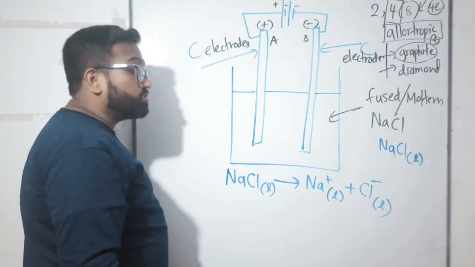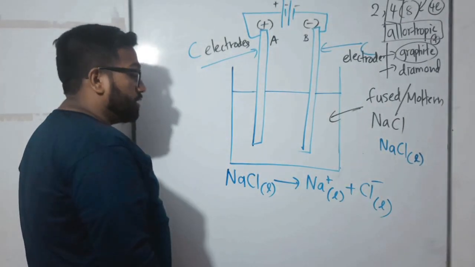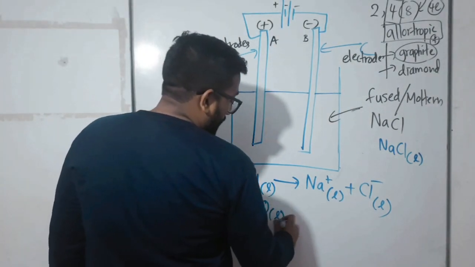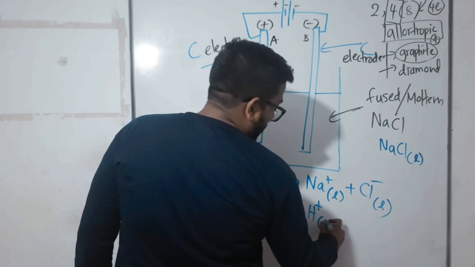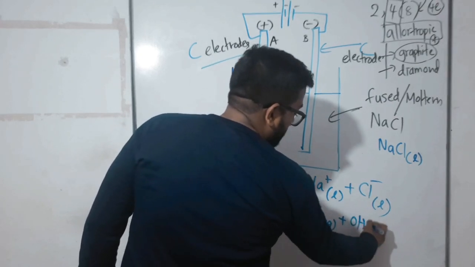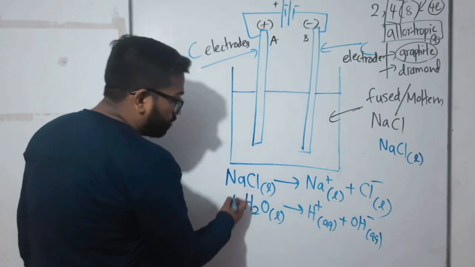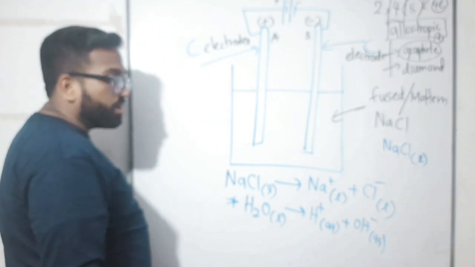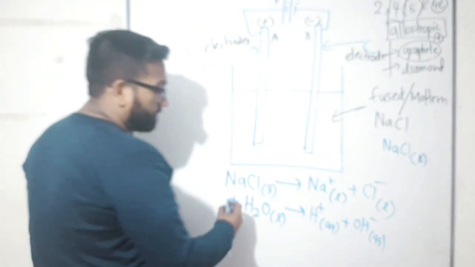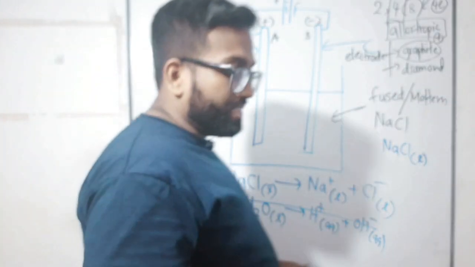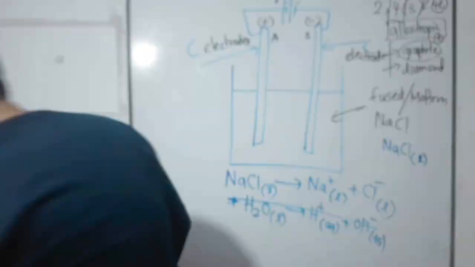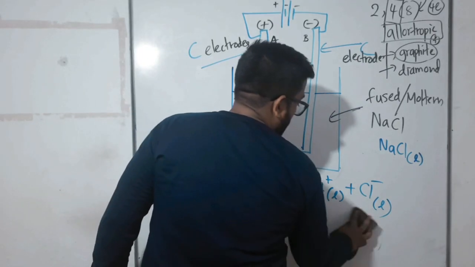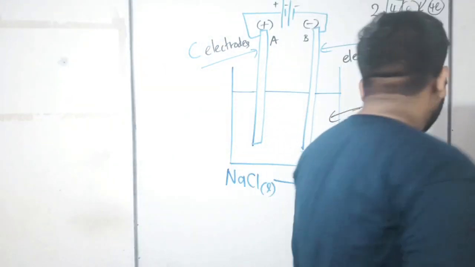If it were an aqueous solution, you should consider water inside, like this: H2O(l), H+(aq) and OH-(aq). But no problem, this is not aqueous, this is a fused one, so it's easy. This question is much easier than the previous one, right? Just consider only these ions.